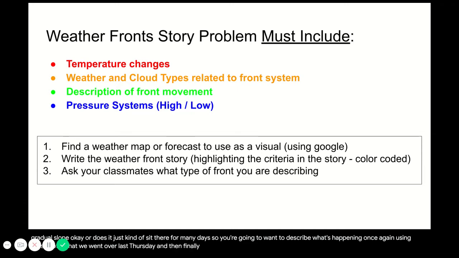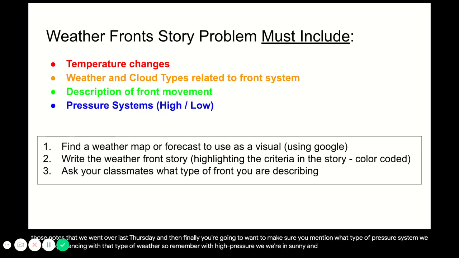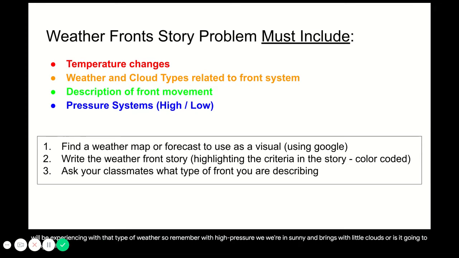And then finally, you're going to want to make sure you mention what type of pressure system we will be experiencing with that type of weather. So remember, with high pressure, we have happy skies. So is it clear and sunny and brings with little clouds? Or is it going to bring us low pressure, which would be lousy weather? So is there lots of clouds and possible rain? So what type of pressure system are we experiencing with that weather that you're talking about?